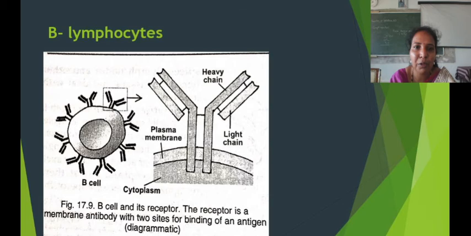Here I have shown the B cell and its receptor. The receptor is a membrane antibody. In case of a B lymphocyte, it is a membrane antibody with two sites for binding of an antigen.